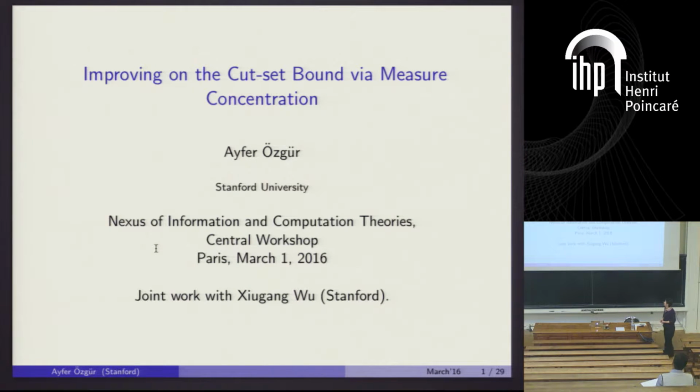So thank you. In this talk, we'll be interested in the so-called relay channel, one of the classical problems in network information theory. We will develop an upper bound on the capacity of this channel, which is tighter than the celebrated Cutset bound, by using measure concentration.